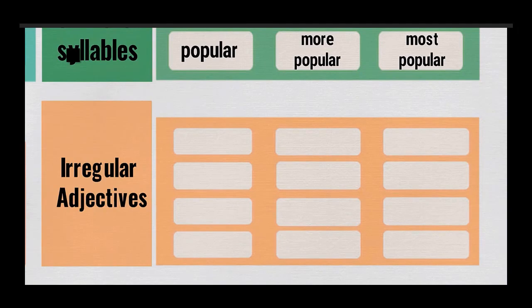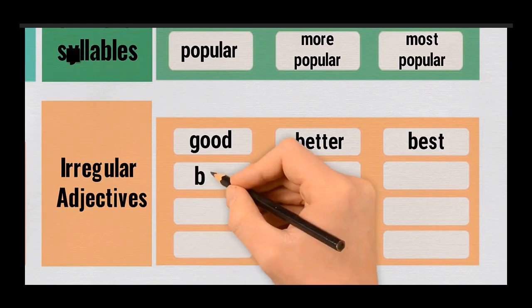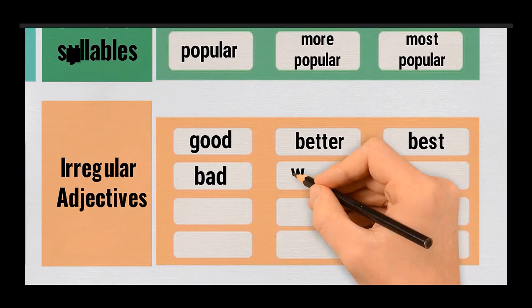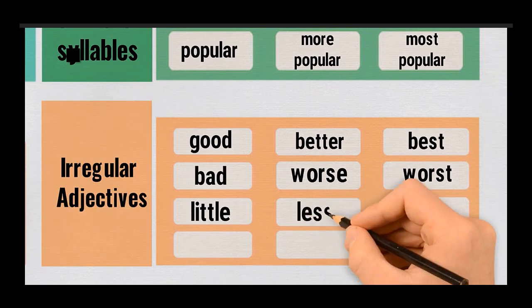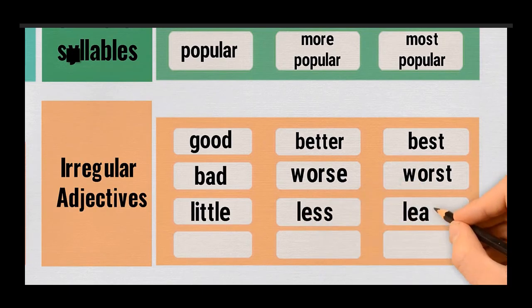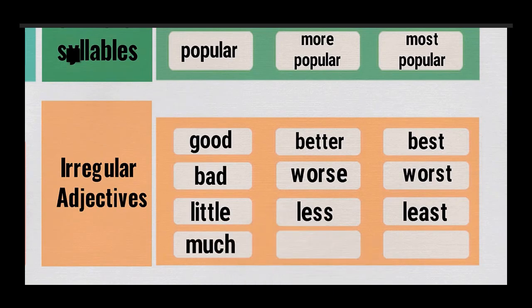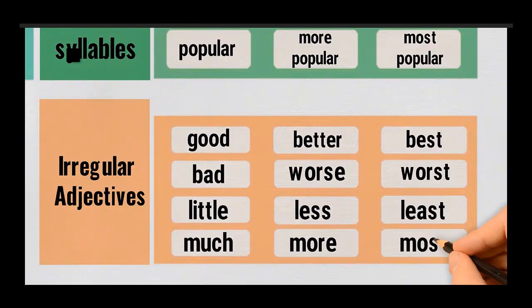Irregular adjective. What does it mean? A word like the word good, for example, it refuses to take the ER. It gets to be better and the best. A word like the word bad, it refuses to take the ER. It's worse and the worst. What about the word little? It refuses to take the ER, and it's less in comparative and the least in superlative. And the last one is the word much, which is in the comparative, more, and in the superlative, it's the most.